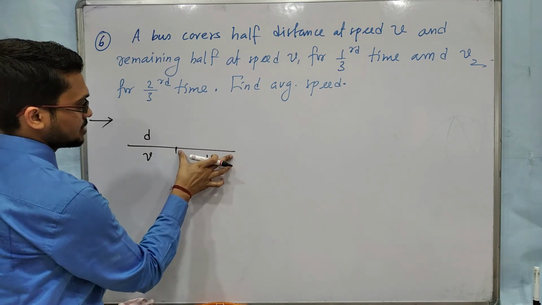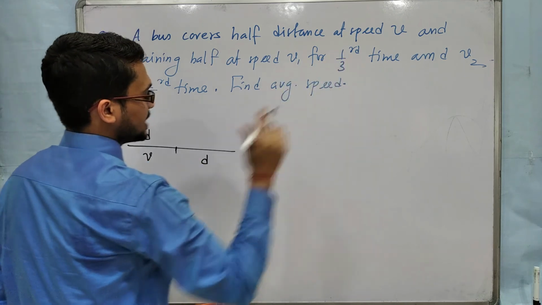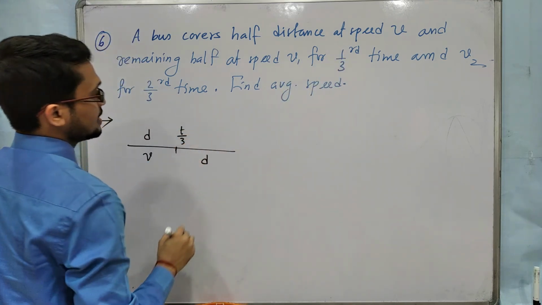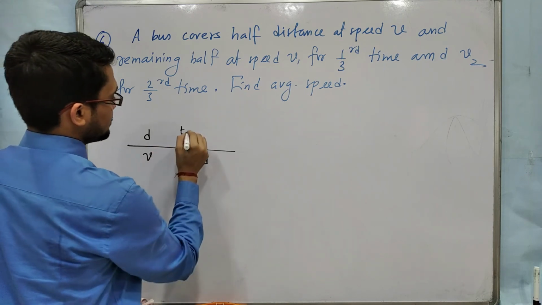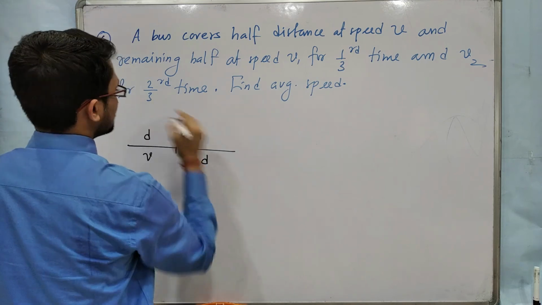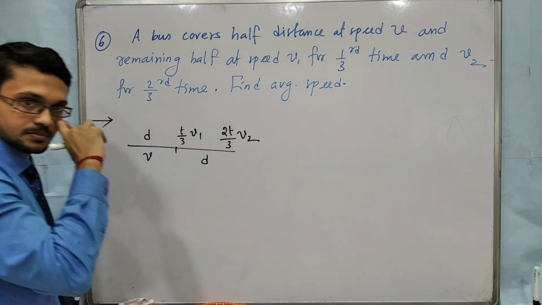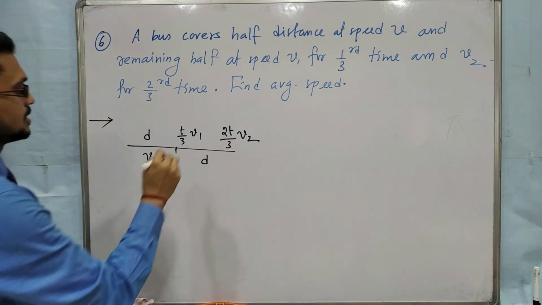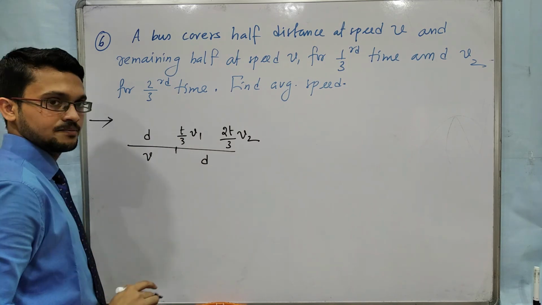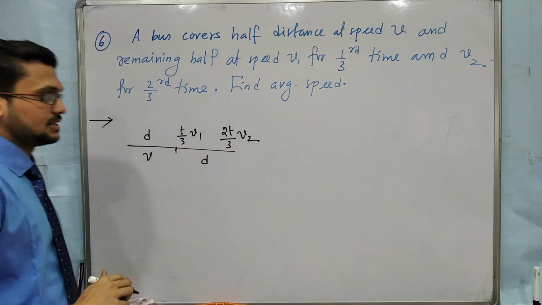Then 1/3 of that time, that is t by 3, velocity is v1, and for 2t by 3 time velocity is v2. It goes with speed v1 for time t by 3, and then it goes with speed v2 for time 2t by 3.